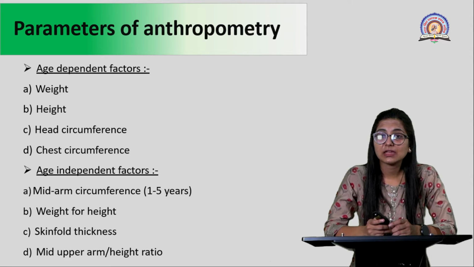Now why are these ratios constant? Because if, for example, you consider weight for height, if weight is changing, height will also change with respect to your weight. Or rather, as a child grows, if height is increasing, weight will also increase to a certain extent. So your ratio will be quite constant. So it is an age independent factor.